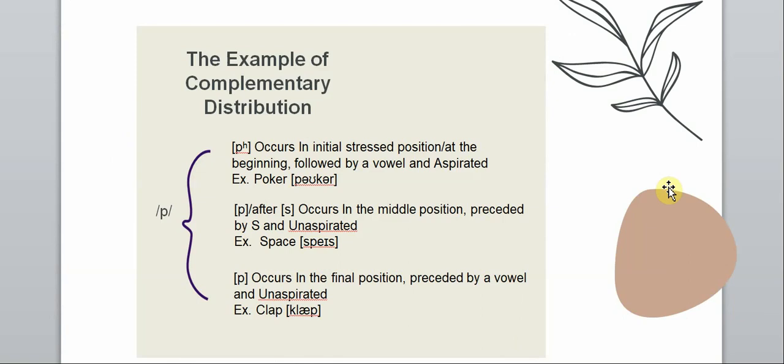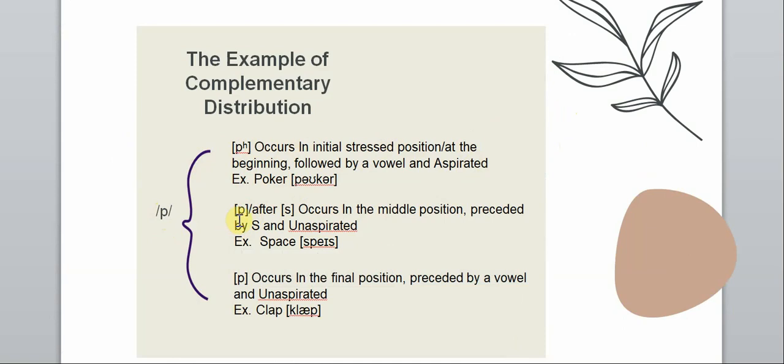Here is an example of complementary distribution. Here we have the phoneme p and its distribution. The first variant is p that occurs in initial stress position, or at the beginning followed by a vowel, and is aspirated. For example, poker.